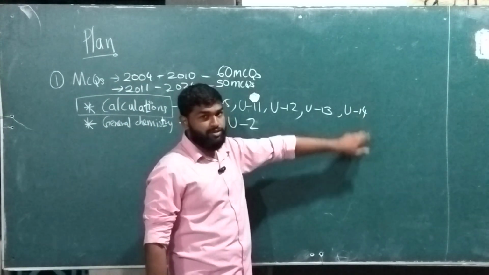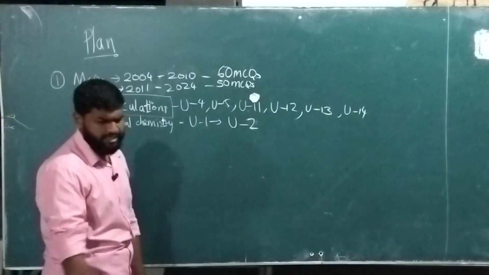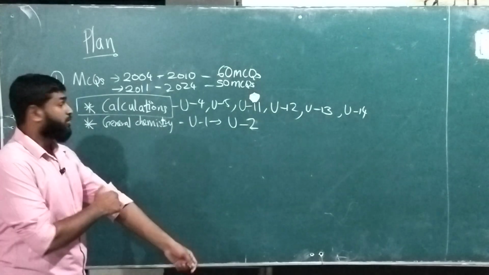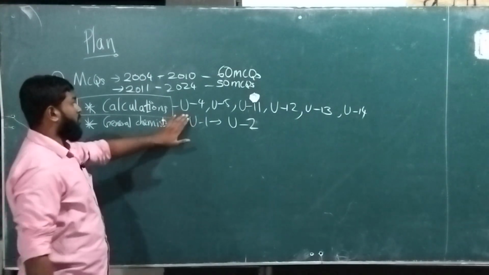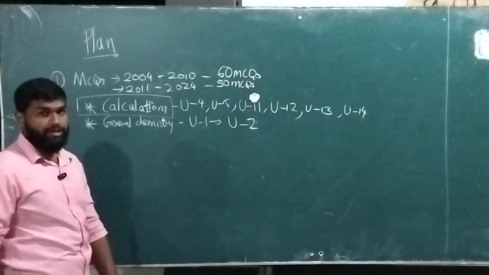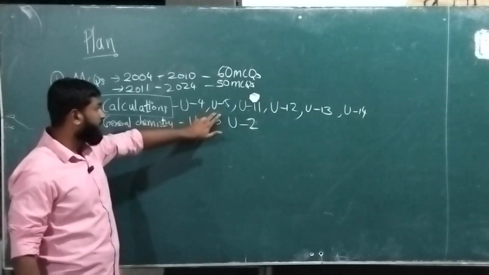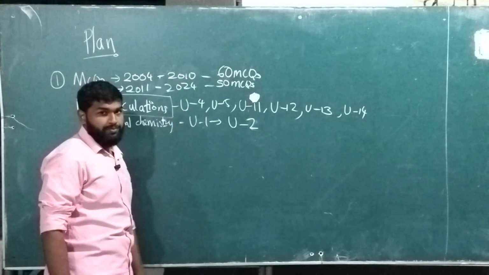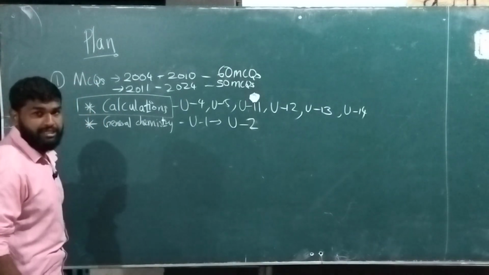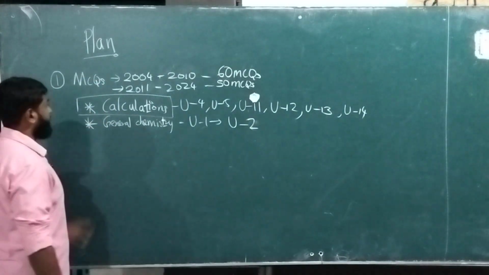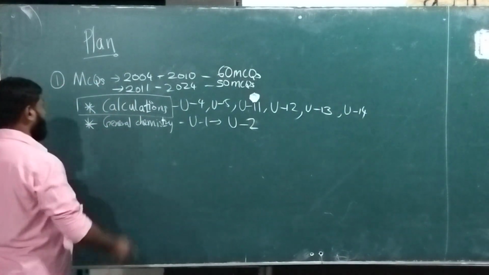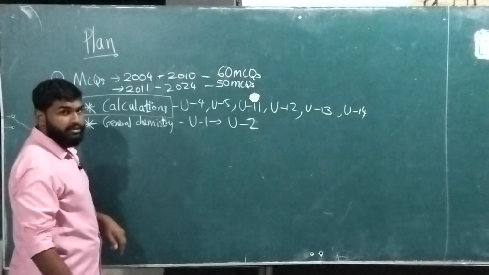So there is a calculation part. They have asked it in the past paper essays also. All these units will come under the calculation part. If you need to do calculation, you need to have a general idea of each of these units. So for that you have to follow up the theory classes and all. That is your side. So my general part is, I'll do from calculation.